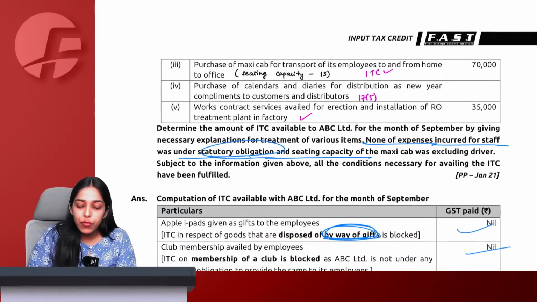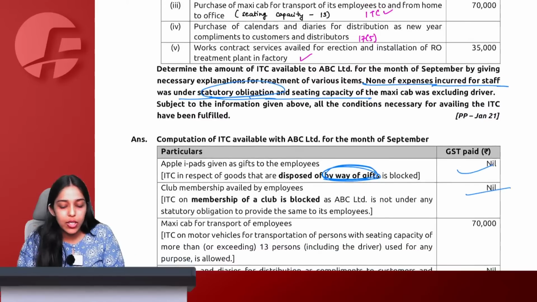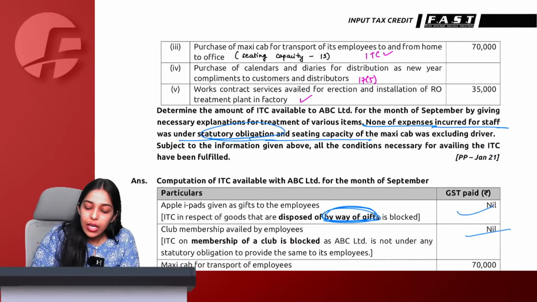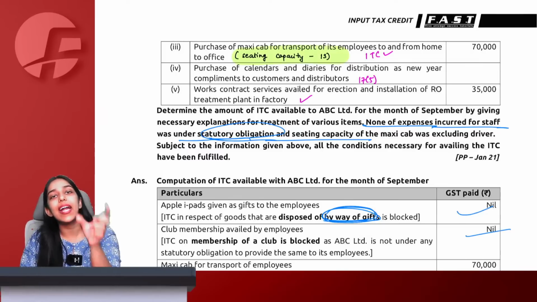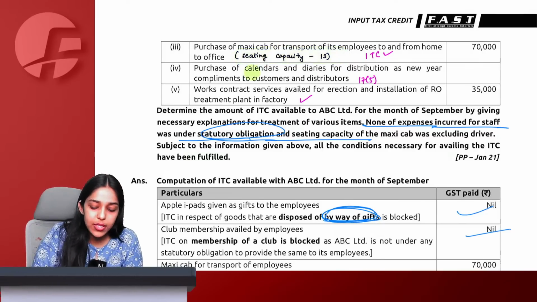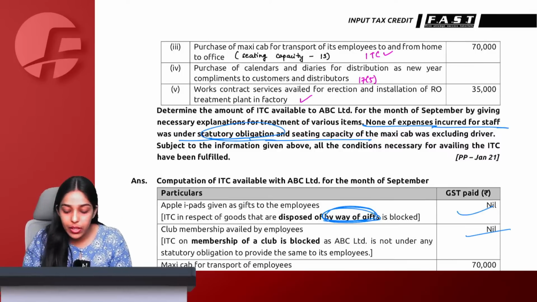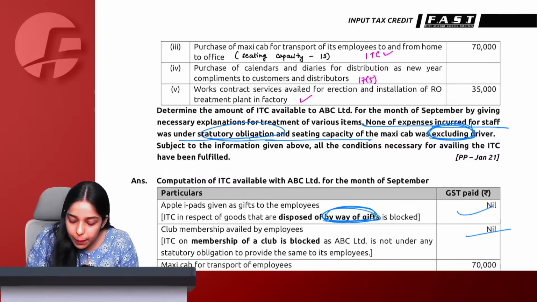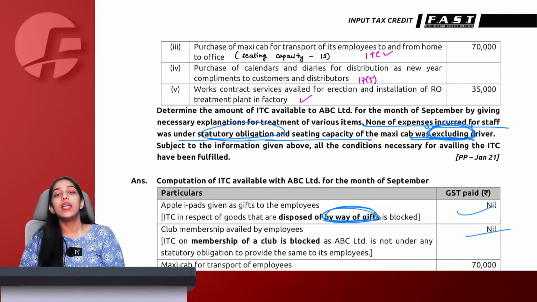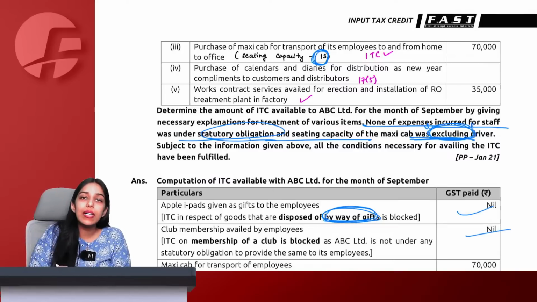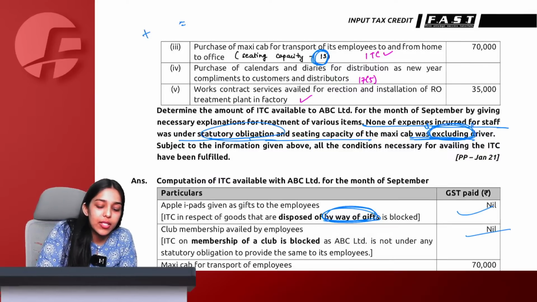Purchase of maxi cab for transport of its employee to and from home to office. Write the seating capacity 13 because seating capacity is not mentioned here. The question is saying that the seating capacity given in the question, you add this in the question, not printed in the notes. So add this in the question that seating capacity given is 13. Now here we will say this seating capacity given is excluding driver. Now first of all tell me, we have to take the seating capacity always including the driver. So if seating capacity 13 is excluding driver plus driver, we will say that the seating capacity of this cab is 14.